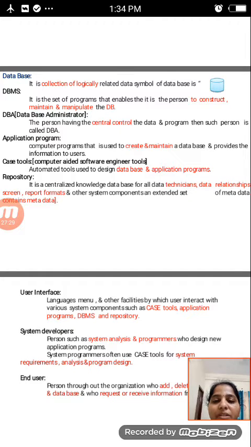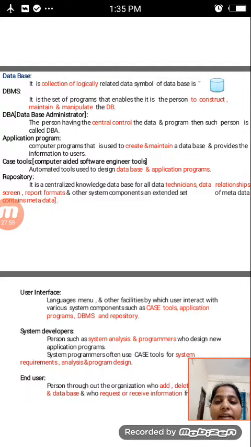The DBMS is a set of programs that enables a person to construct, maintain, and manipulate the database. The person has to decide which type of database to construct, maintain, and manipulate.